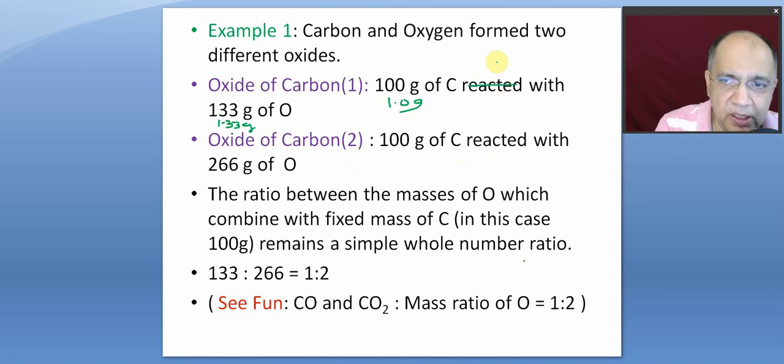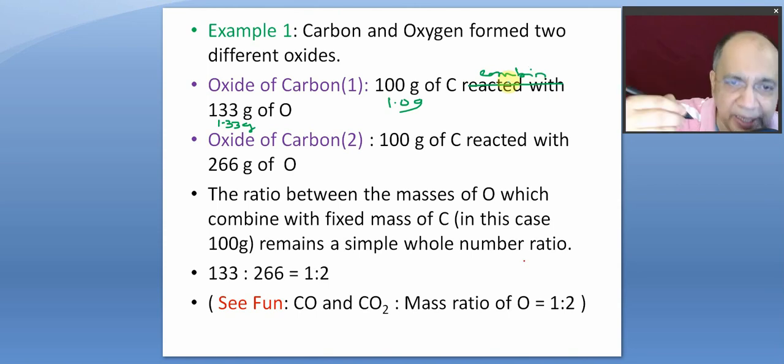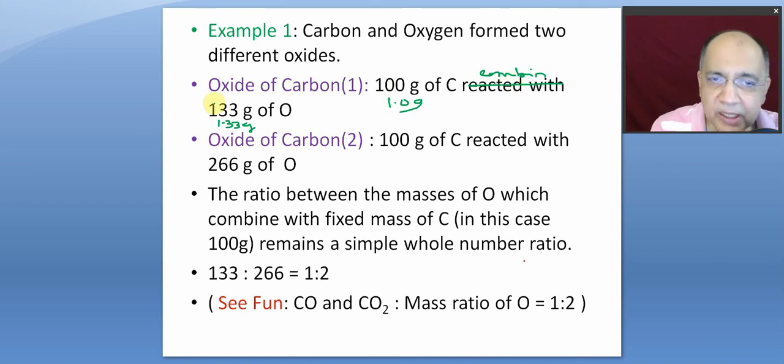100 gram of carbon combines with, how could we know? We knew from decomposition of, say, 233 gram of that oxide, it produced 100 gram of carbon and 133 gram of oxygen.